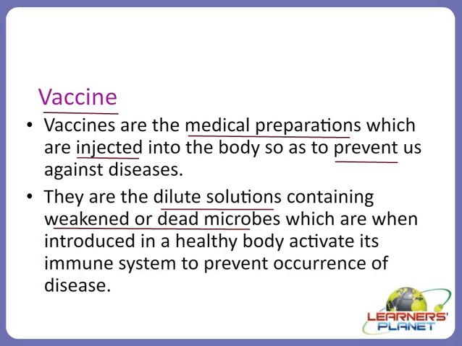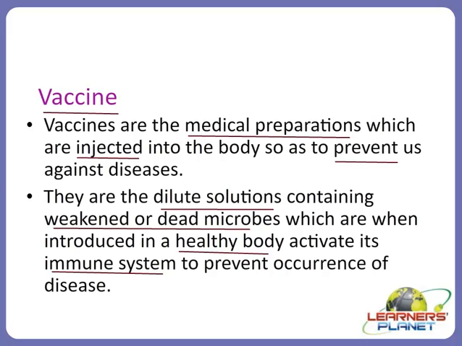These non-pathogenic organisms are introduced in a healthy body, a body in which the infection has not taken place yet. Once these non-pathogenic microbes or strains of pathogenic organisms are injected in the healthy body, it is going to activate our immune system.